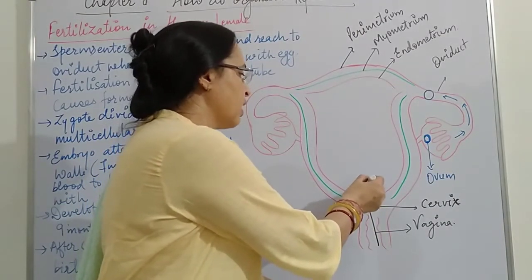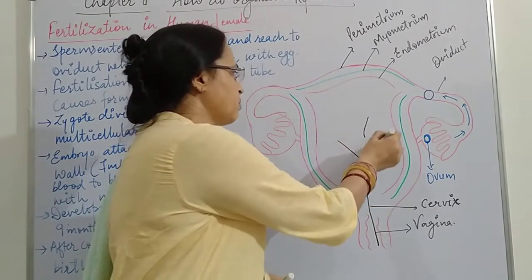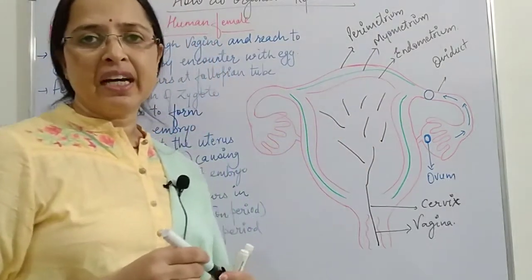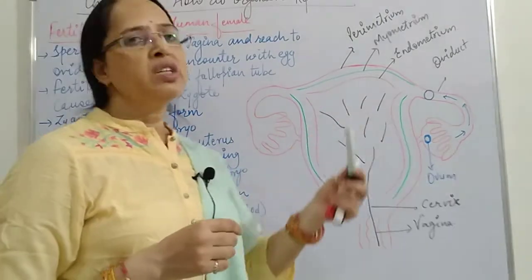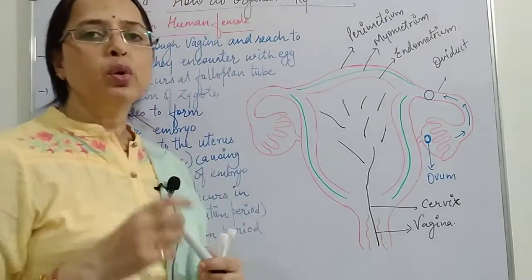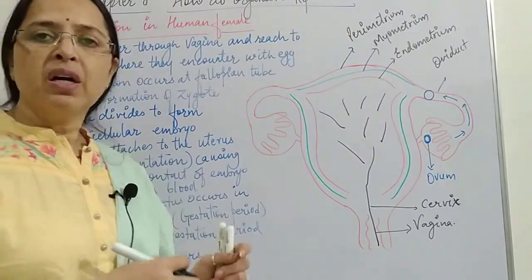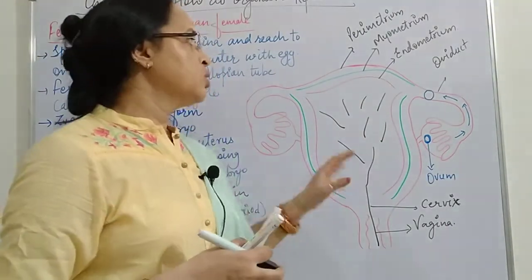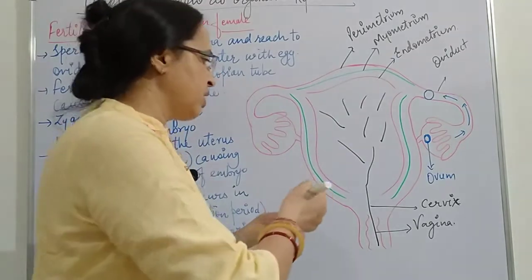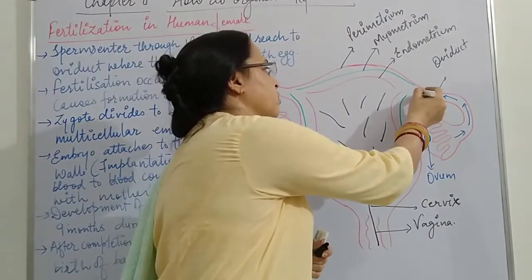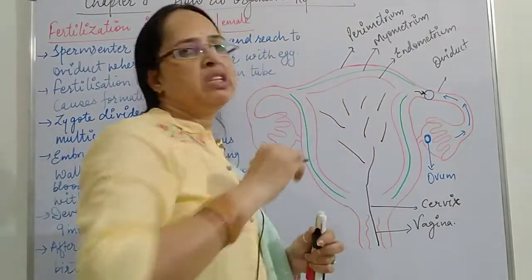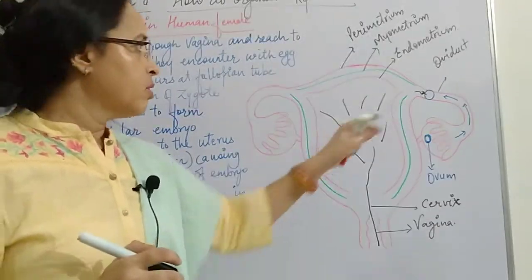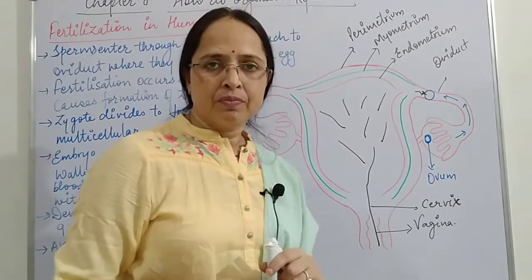through this and enters into the uterus, and sperms, though they are highly motile, move throughout the uterus to go to the ovum. Sperms search out the ovum, though millions of sperms are released. If one sperm reaches the ovum, then the fertilization of the ovum with the sperm occurs.